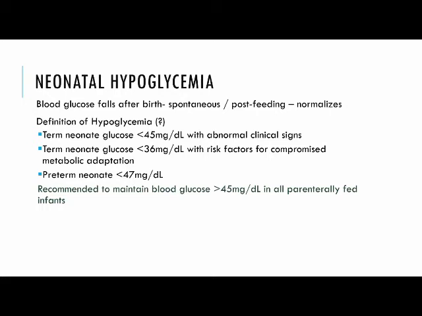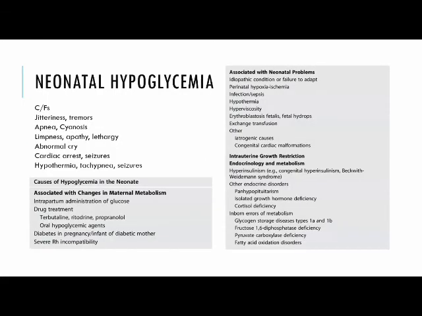Neonatal hypoglycemia. The blood glucose falls after birth spontaneously or post-feeding, and post-feeding it normalizes. The definition of hypoglycemia in a term neonate may be defined as less than 45 milligram with abnormal clinical signs, or less than 36 in a neonate with risk factors for compromised metabolic adaptation, and in a preterm less than 47. Despite the variation in definition, the main recommendation is to maintain blood glucose more than 45 milligram per deciliter in all parenterally fed infants.